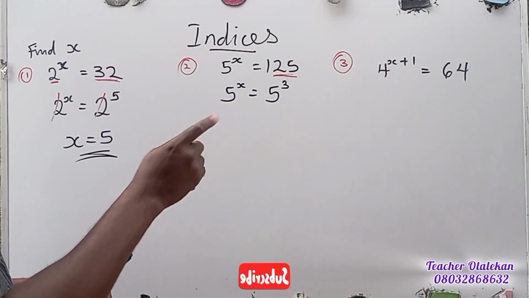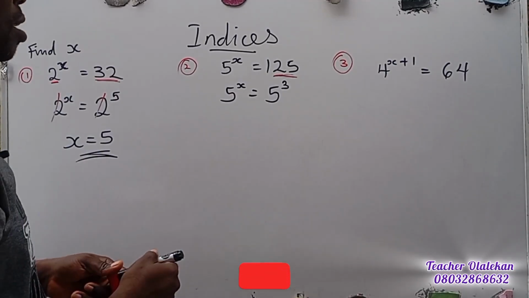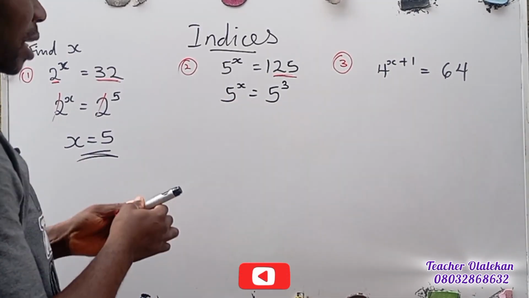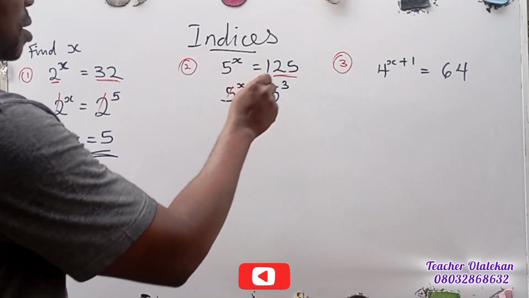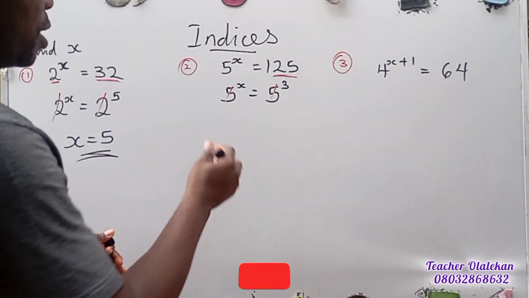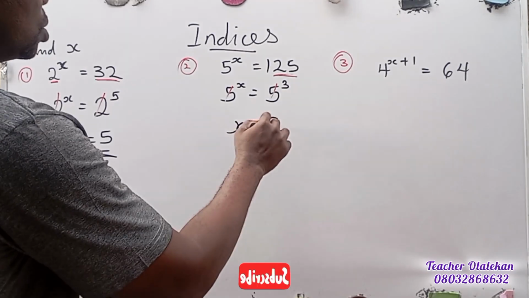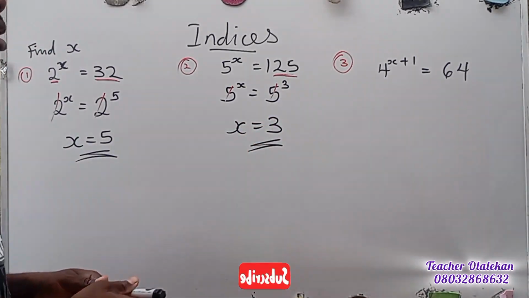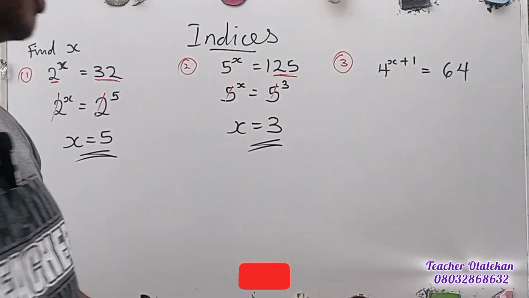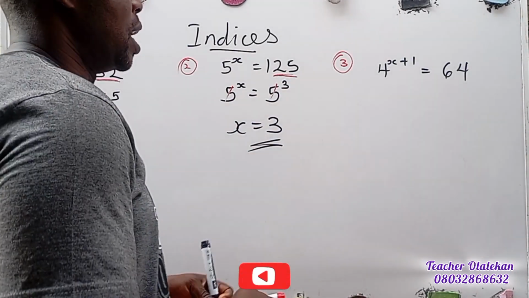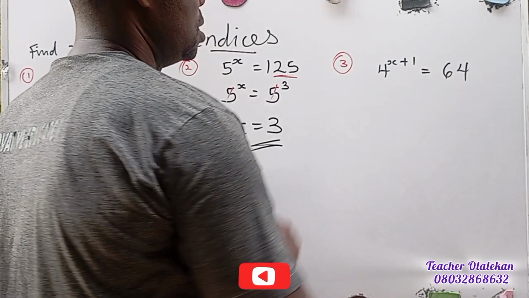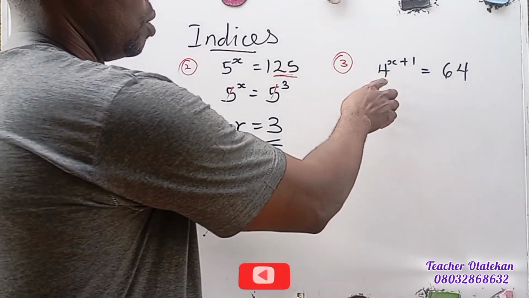At this stage you eliminate the 5s, then your x is equal to 3. Final result.